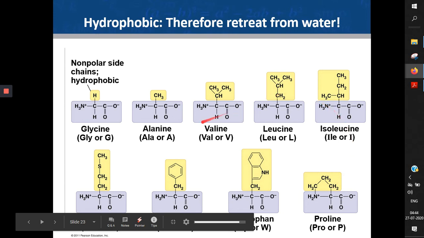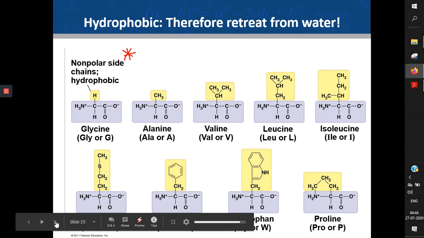But all of these R groups have one thing in common. They are all hydrocarbon chains, and we have recently studied in lipids that hydrocarbon chains are water hating. They move away from water. So therefore, all these amino acids will be hydrophobic in nature.